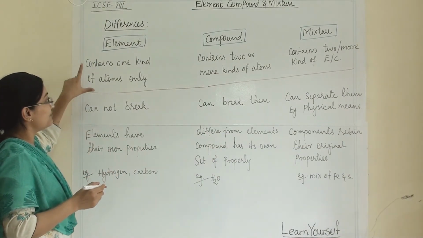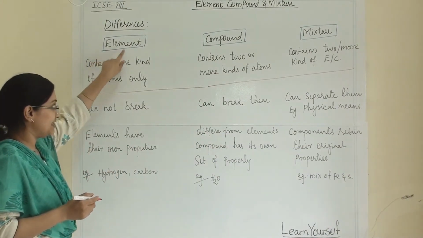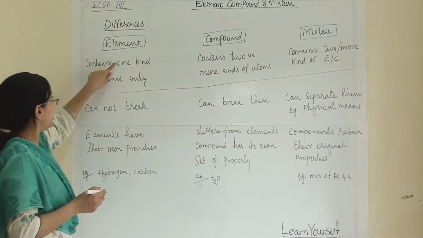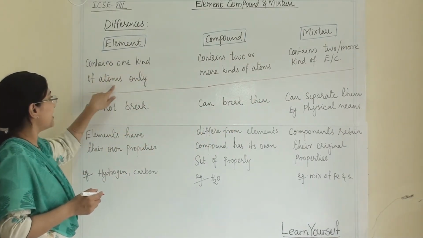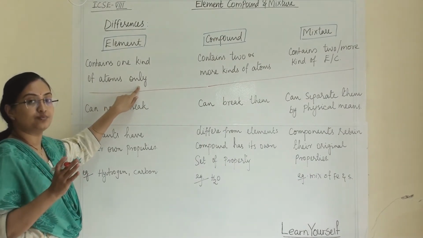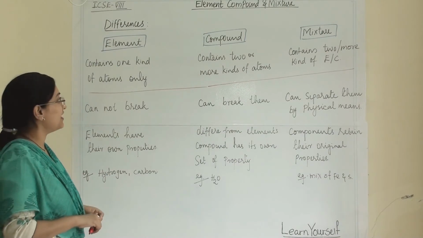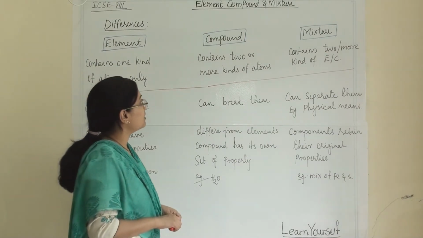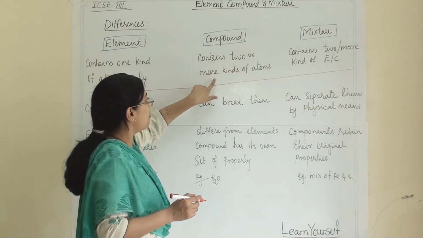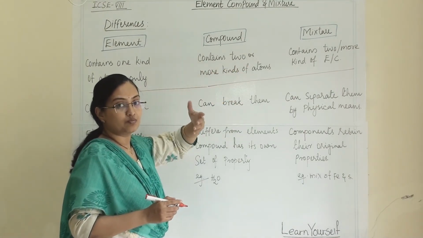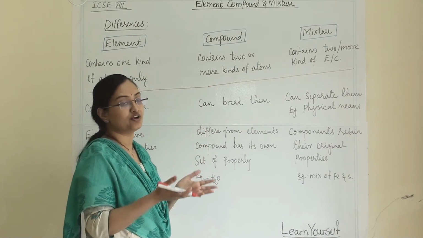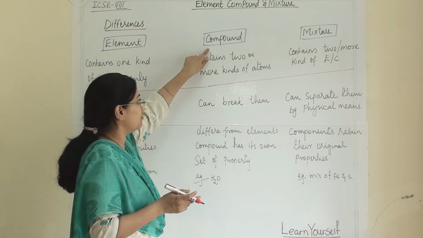What kind of atoms will we have in elements, compounds and mixtures? For atoms, an element contains one kind of atom only. If we talk about hydrogen, then hydrogen has only one kind of atom. Then what about a compound? A compound contains 2 or more kinds of atoms. We know that in carbon dioxide, carbon and oxygen, these 2 different kinds of atoms are there in the compound.